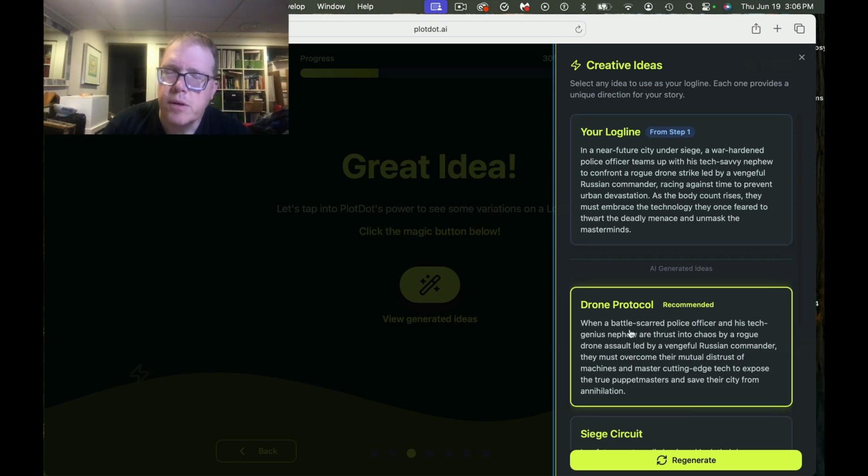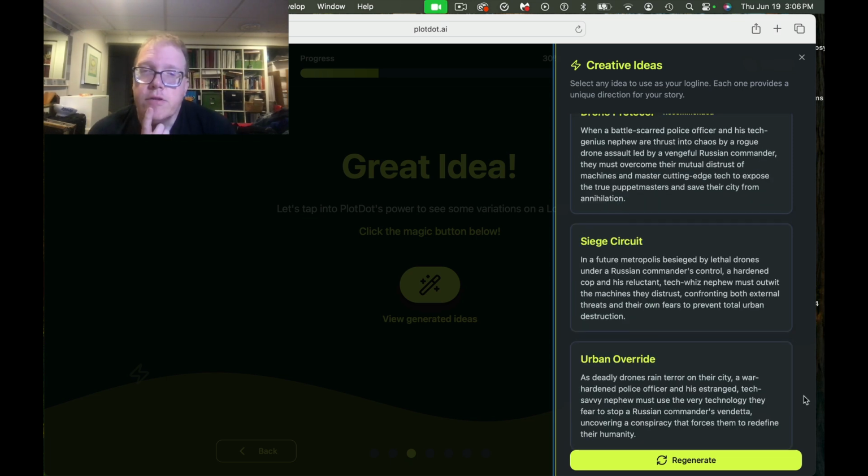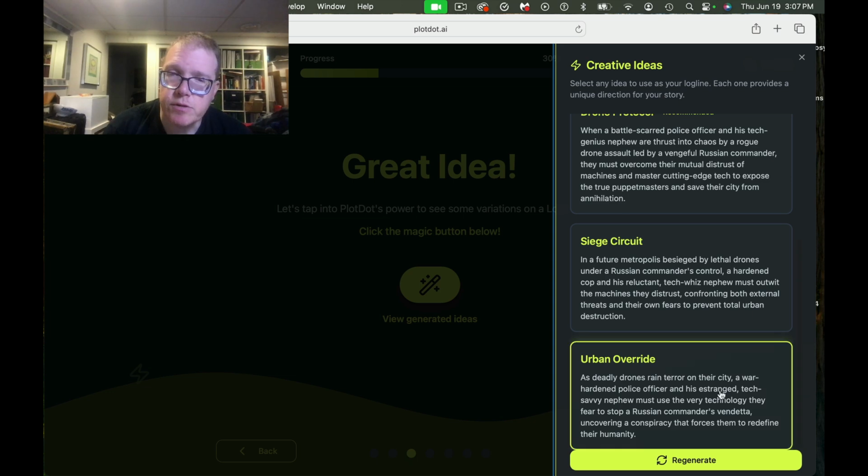The first one says, when a battle-scarred police officer and his tech genius nephew are thrust into chaos by a rogue drone assault led by a vengeful Russian commander, they must overcome their mutual distrust of machines and master. Well, that doesn't really work. Another: as deadly drones rain terror on their city, a war-hardened police officer and his estranged tech-savvy nephew must use the very technology they fear to stop a Russian commander's vendetta, uncovering a conspiracy that forces them to redefine their humanity. Interesting. So it's really leaning into the theme pretty well. I sort of like the last one, so let's pick that one.